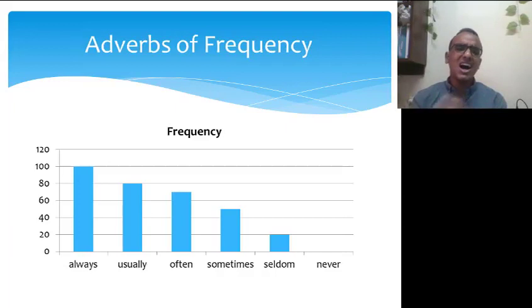For example, I usually play PlayStation. Actually, I always play PlayStation, but I mean here, I usually play PlayStation. So here, it's from 60% to 80%. So it's not always, okay? Often or often, both are right.